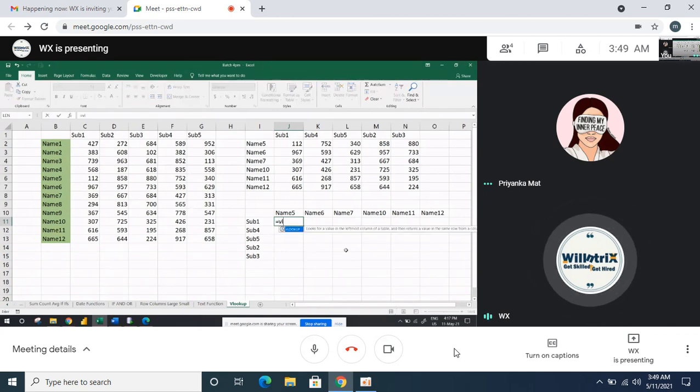First, we look up. Tell me, what is the lookup value we have to select for? Subject one. Not your data; leave your data aside. Don't think of that. Whenever you are selecting the lookup value, you should select the source data vertical. What is the vertical in source data? I already highlighted that. Yeah, the name. You have to decide your lookup value from the source data vertical. Whatever that is, you have to select that as the lookup value, no matter if it is vertical or horizontal.